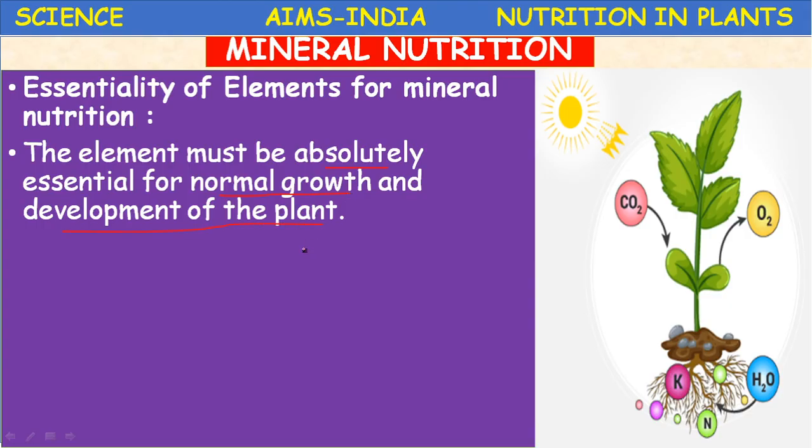The first postulate: the element must be absolutely essential for normal growth and development of the plant.